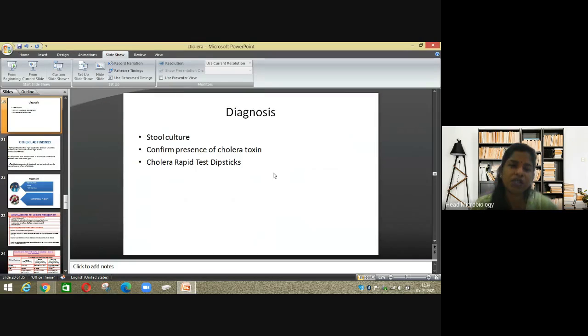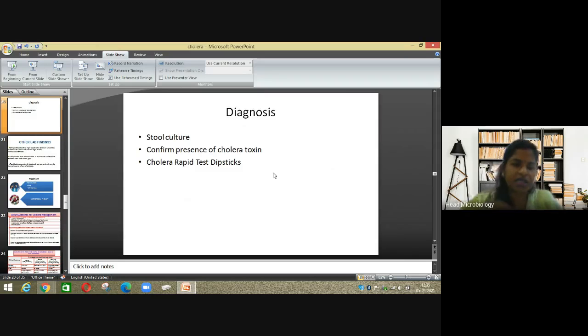Then diagnosis is with the help of stool culture, to confirm the presence of cholera toxin. A cholera rapid test is also there. Because the patient is passing watery stools, you have to take the stools for diagnosis. Then confirm the presence of cholera toxin and the cholera rapid test by the dipstick method.